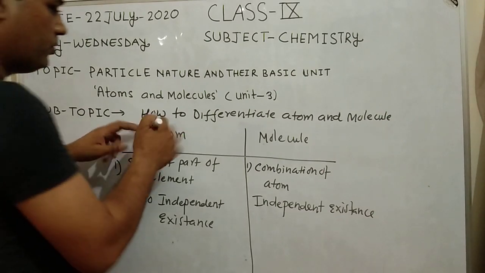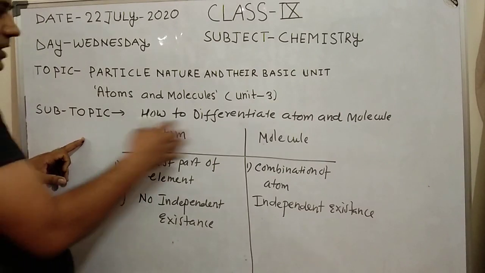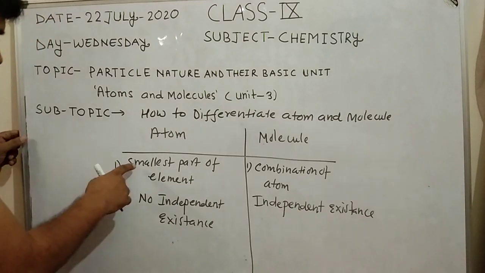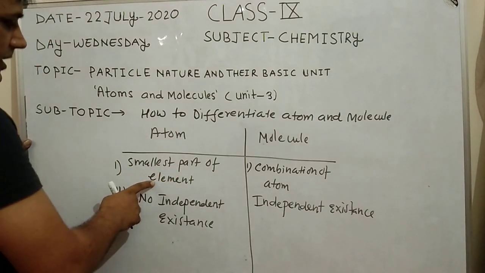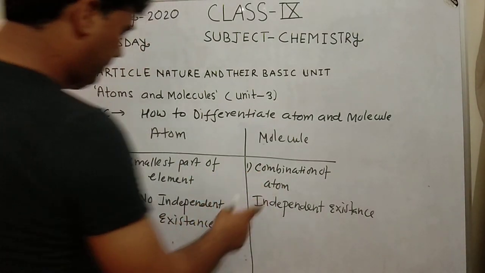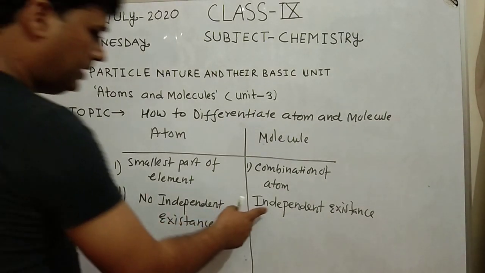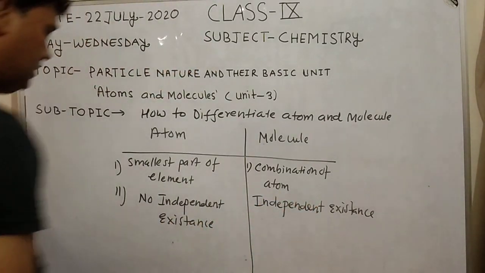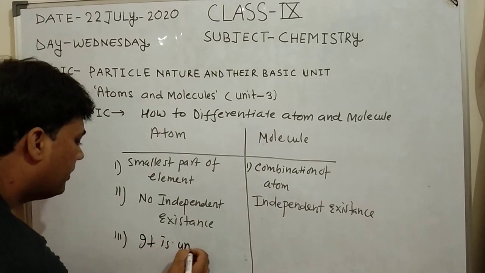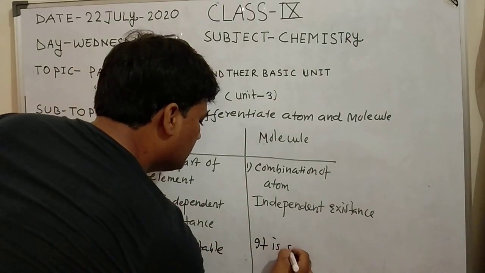Next point, how to differentiate atom and molecule. So atom and molecule, it is divided by a vertical line. We can differentiate with the help of the following points. Atom is the smallest part of an element, and molecule is formed by the combination of atoms. Second point, atom has no independent existence but molecule has independent existence. Third point, atom is unstable. Molecule is stable.